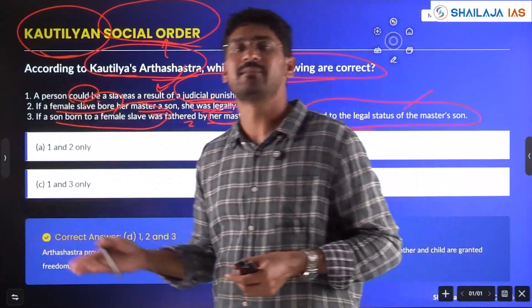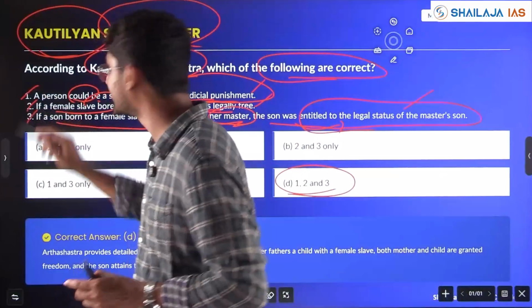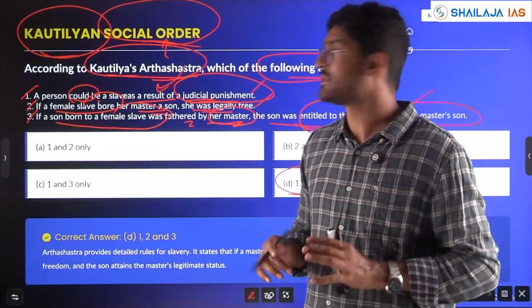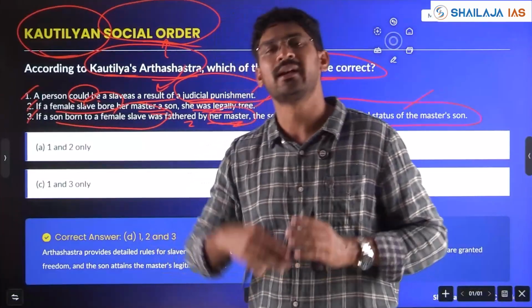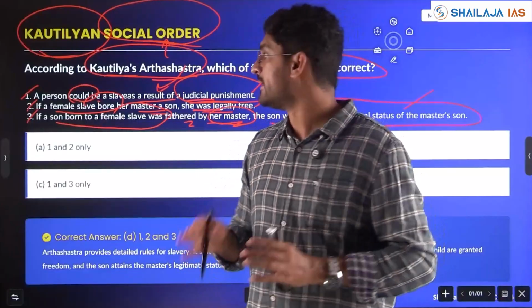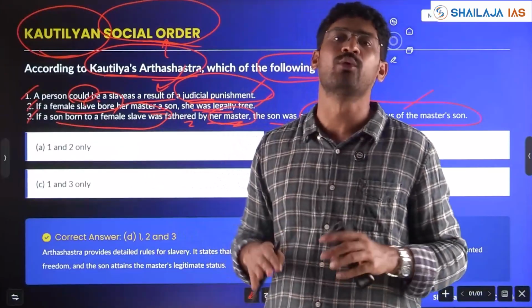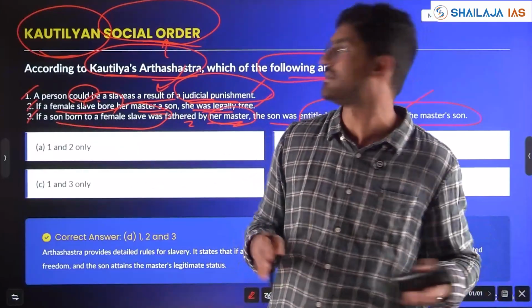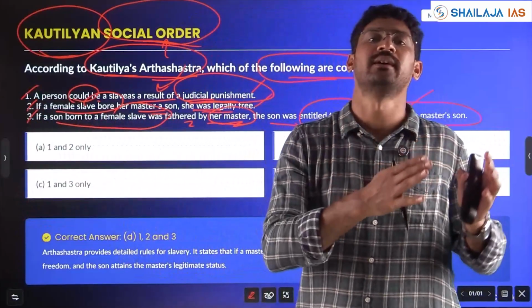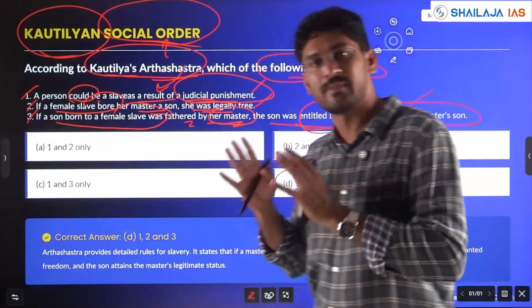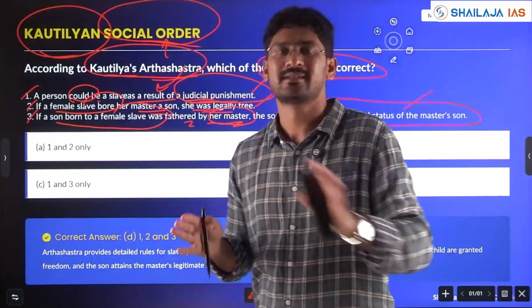But when these statements are generally making sense with respect to the social order we have studied in history, go with them as right. Even if you go wrong in 1 or 2 cases with respect to UPSC key answers, go with this kind of statement as right, based on what you have studied in ancient, medieval and modern history from your NCERTs or standard books.